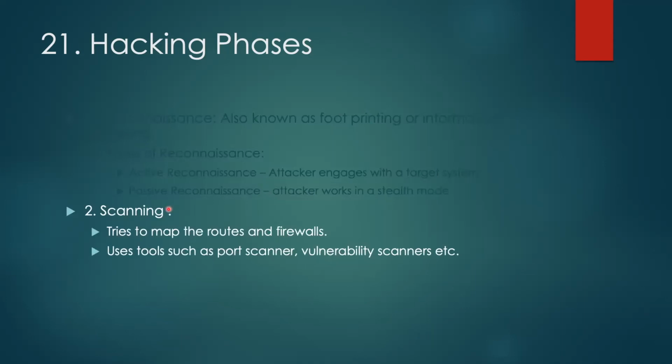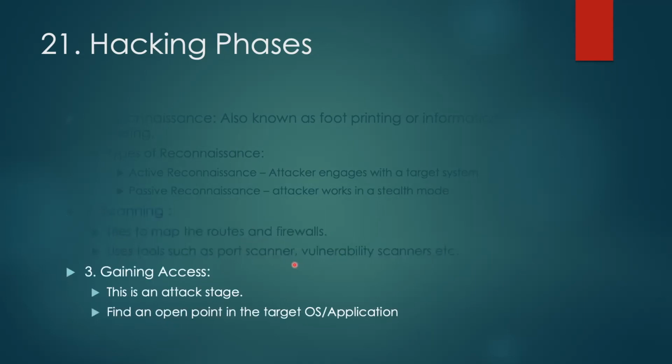Once we already have the information which we gathered from the reconnaissance step, we can try to map the routes and firewalls which we gathered from that first step. And for this, we can use different tools such as a port scanner, vulnerability scanner, etc. to do the scanning. Third one is gaining access.